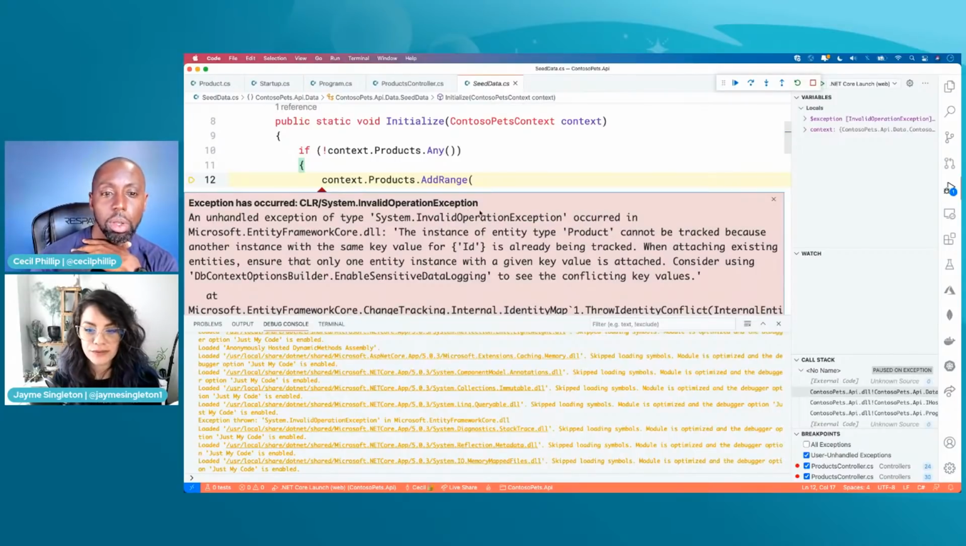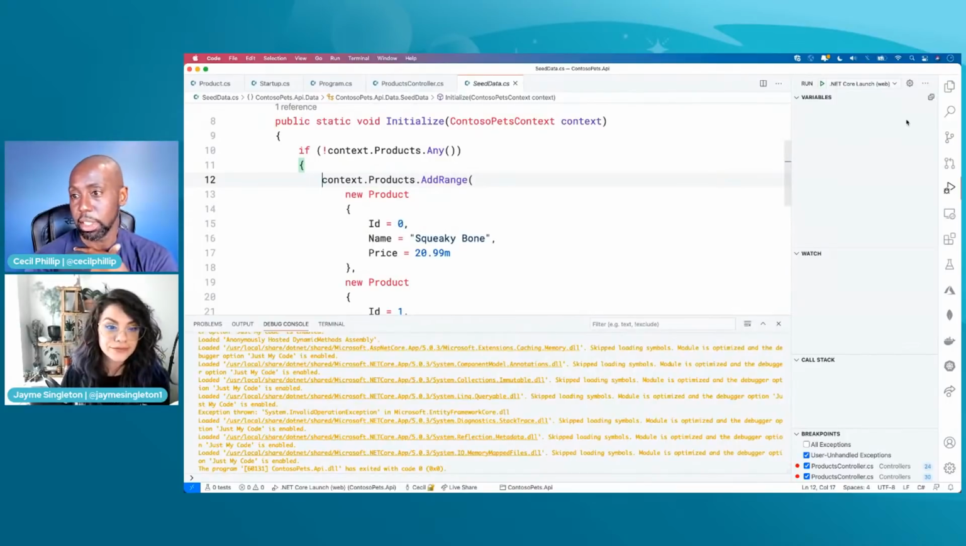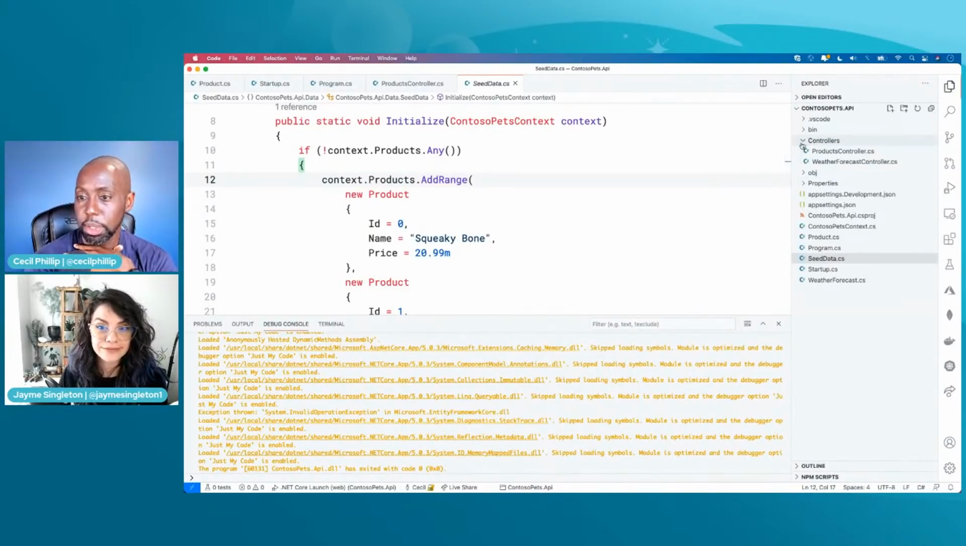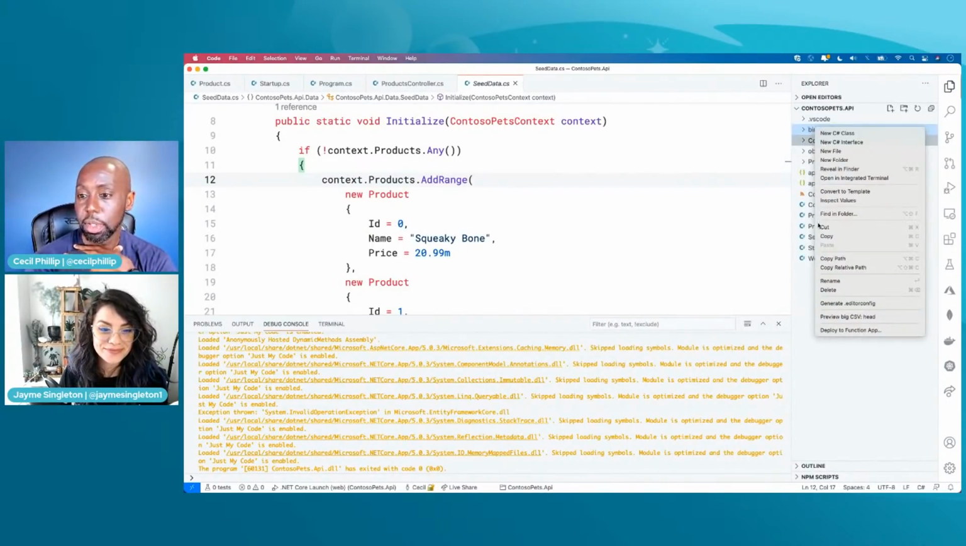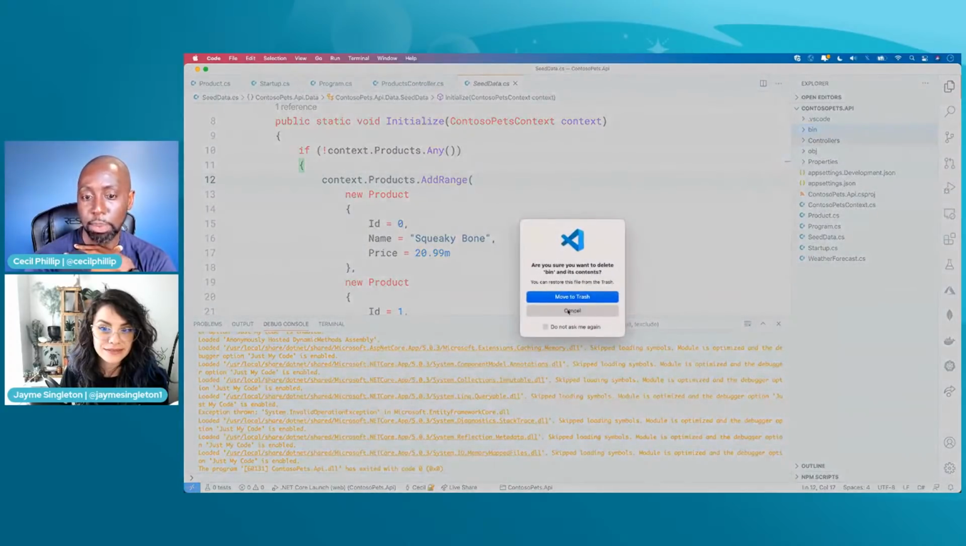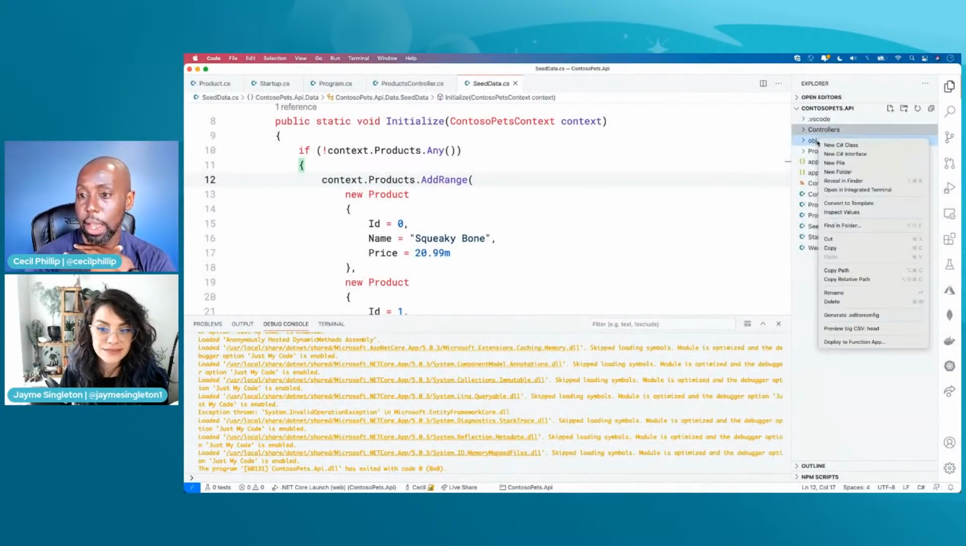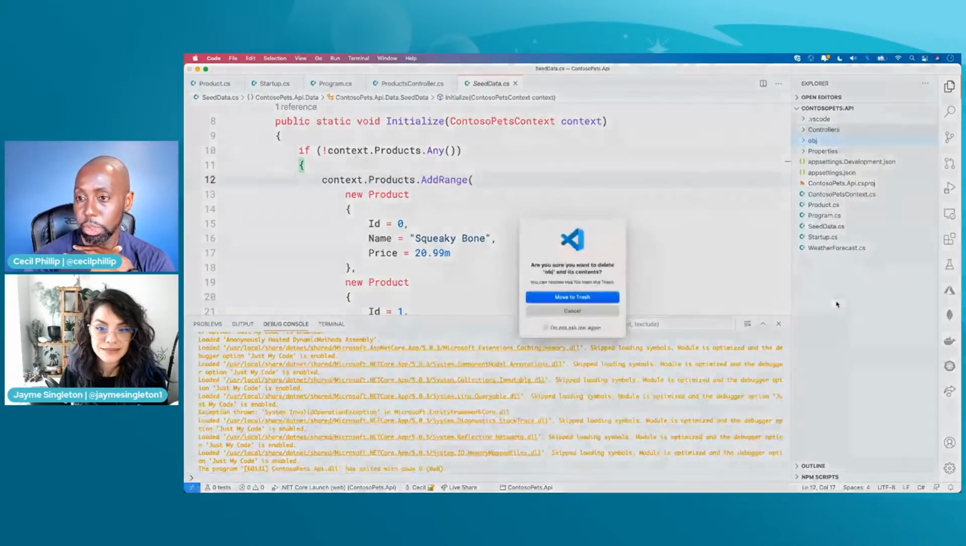We have a suggestion from Nicholas. Maybe you need to reseed the DB. Maybe I do need to reseed the DB. Let's do that. Okay, I'm going to delete a bunch of stuff. I'm wondering why that is happening. You're right, I probably do need to reseed the database. I'm going to delete some things from my folder.